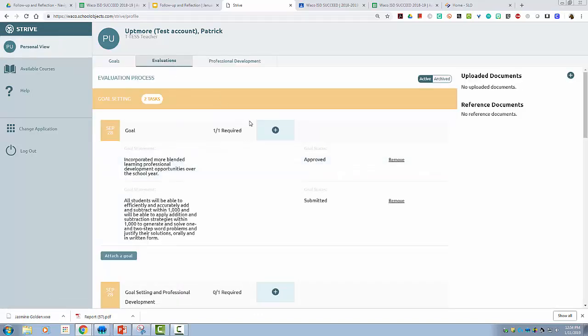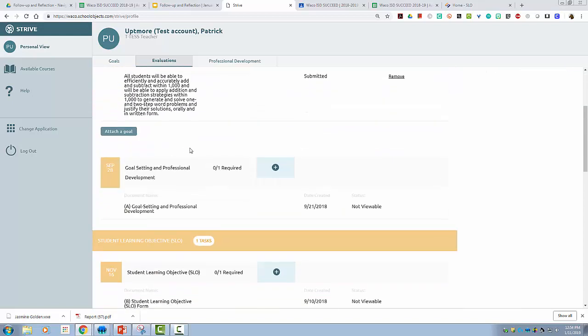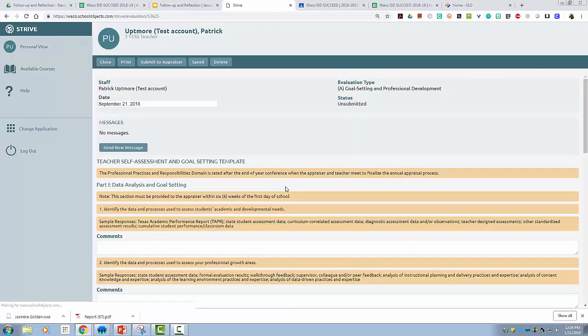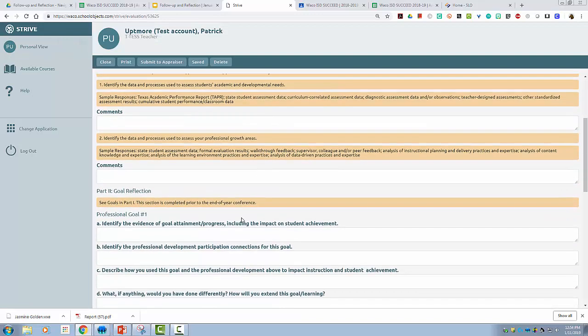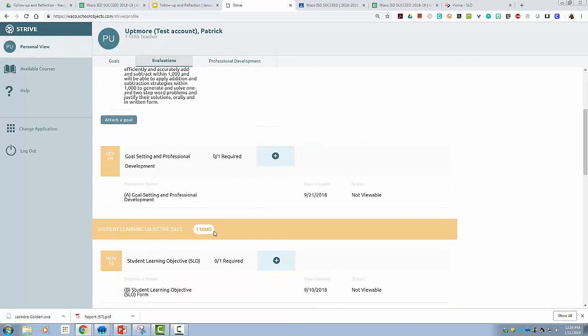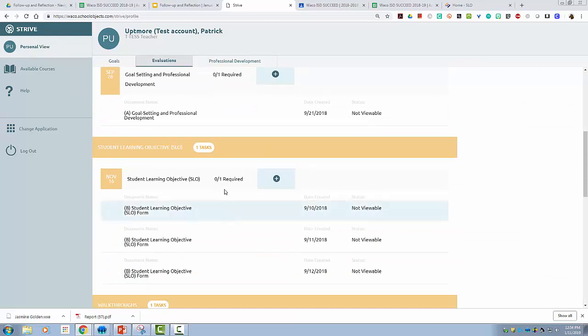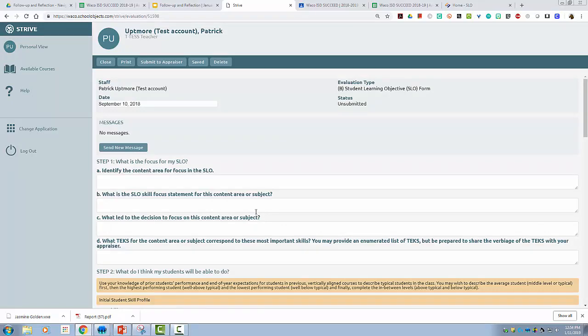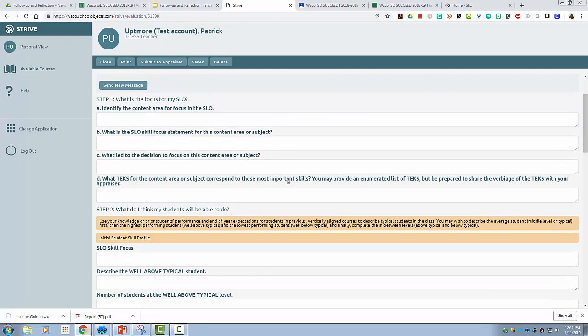Under your Evaluations tab, this is where you're going to find all of the goal setting professional development document. If you go back and remember that piece, at the end of the year you'll provide a reflection on your progress towards or your attainment of the goals set at the beginning of the year for professional growth. So that form is still there. You'll also have your formal observation form as well as your student learning objective form. So remember the student learning objective form where you identified the focus of your SLO, which was what was built in as the student growth goal.